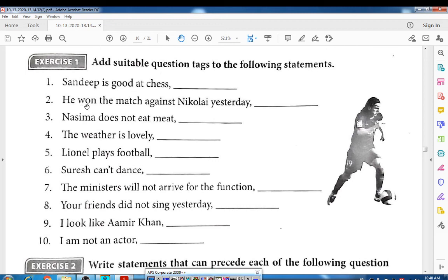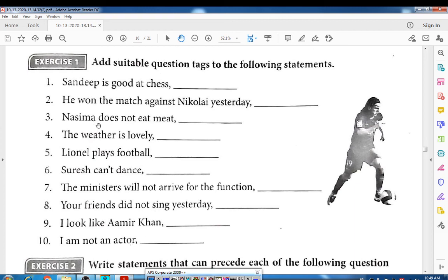Okay students, look at that. He won the match against Nikolai yesterday. Here the verb is won and it is in the past tense, and a helping verb is not present, so we have to use do, did or does. If there is a past tense of the verb, we have to use did, right? So he won the match against Nikolai yesterday, then didn't he, right? Because the statement is positive, did not becomes didn't. So didn't he, and at last you put the question mark. Like that you can solve all the statements.